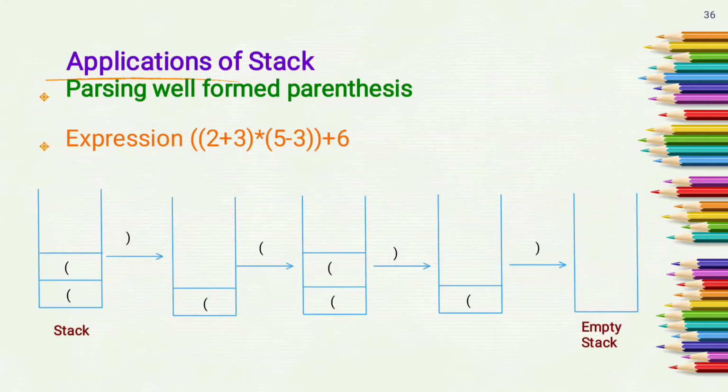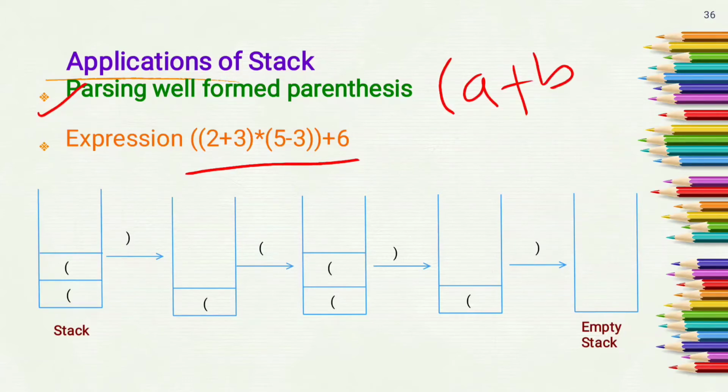Next application of stack is parsing well-formed parentheses. We know that in expression there may be multiple open and closing brackets, but these open and close brackets should be in equal numbers. If I have written a plus b, open bracket a plus b, this is wrong, because if there is an open bracket then there should be a closing bracket also.